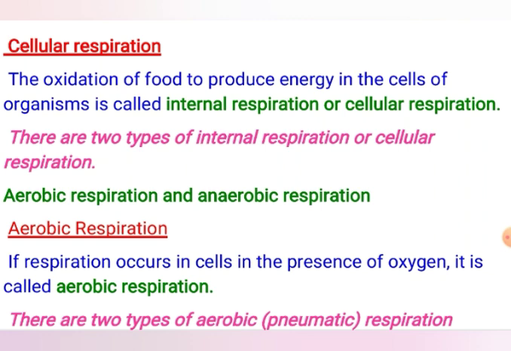Why does cellular respiration take place? Because of the energy demand of the organism. So this is the oxidation. Cellular respiration is the oxidation of food to produce energy, and it is also of two types. The internal respiration is of two types: aerobic respiration and anaerobic respiration.